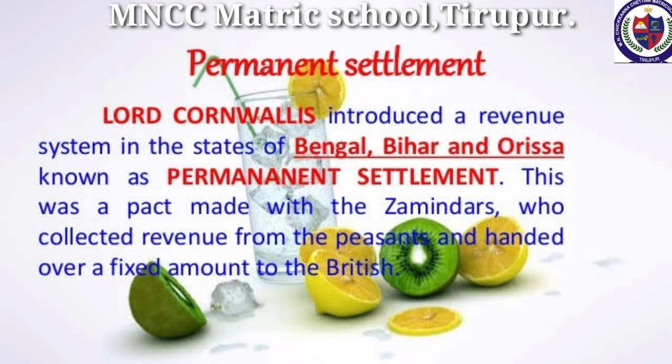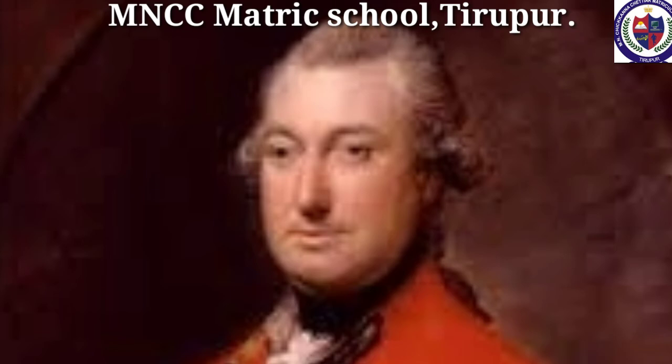The salient features of the permanent settlement. The Zamindars were recognized as the owners of land as long as they paid the revenue to the East India Company regularly. The Zamindars acted as the agent of the government for the collection of revenue from the cultivators. The amount they had to pay to the company was firmly fixed and would not be raised under any circumstances. They gave 10 by 11 of the revenue collected by them from the cultivator to the government, and the zamindars